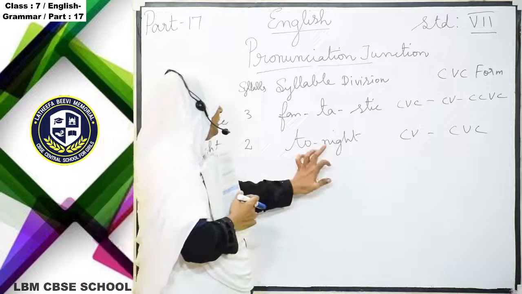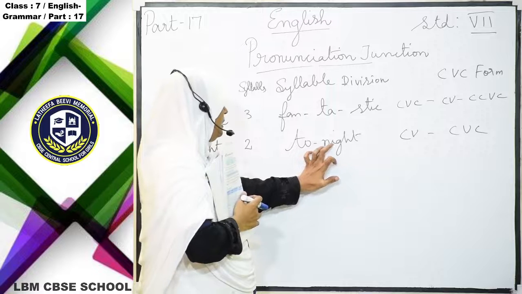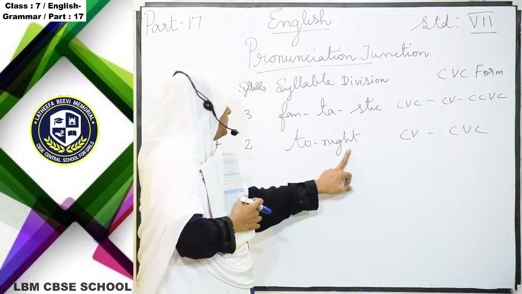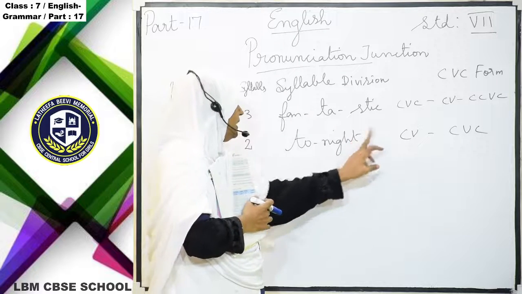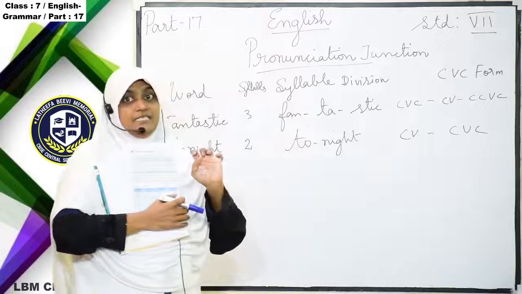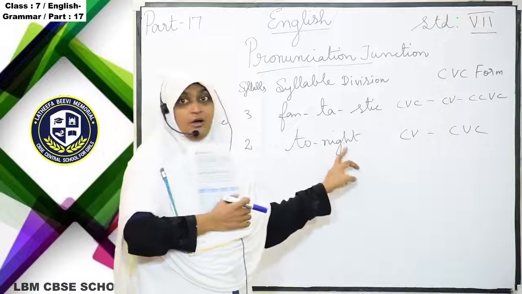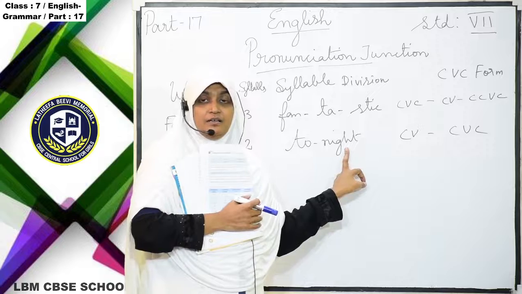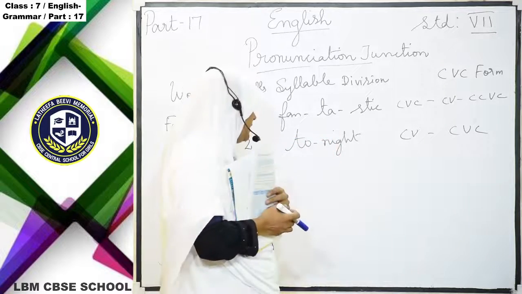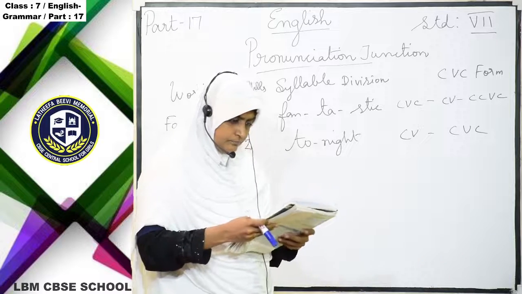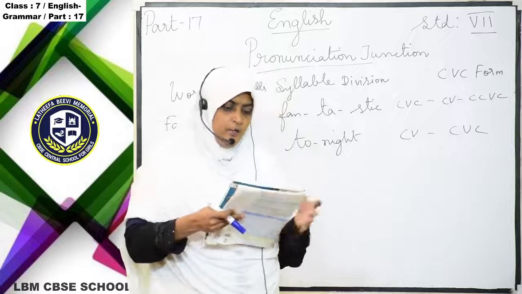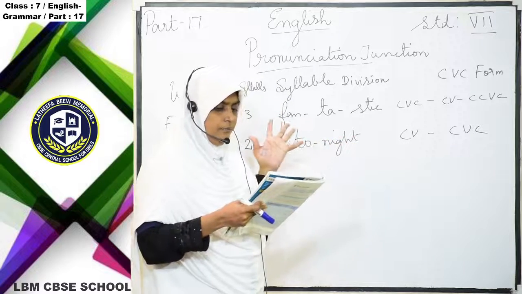Night: N is the consonant sound, I is the vowel sound, and T is the consonant sound. H is the silent letter. A silent letter we cannot count. Okay, understand? I hope you understand this very well.